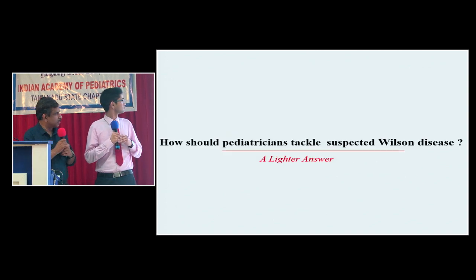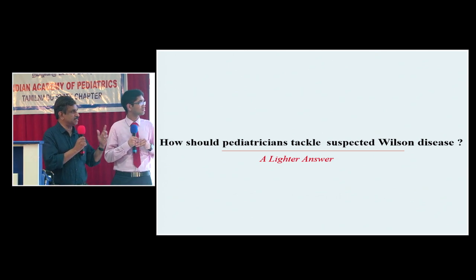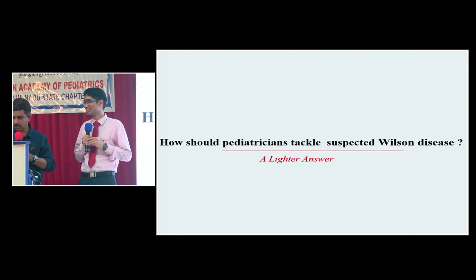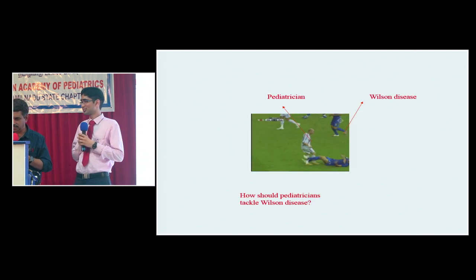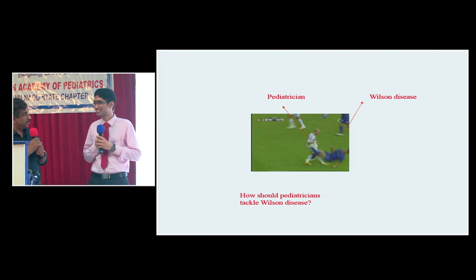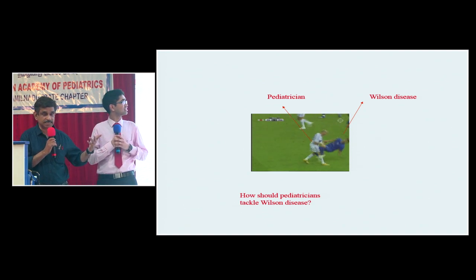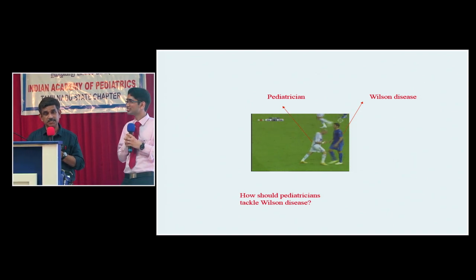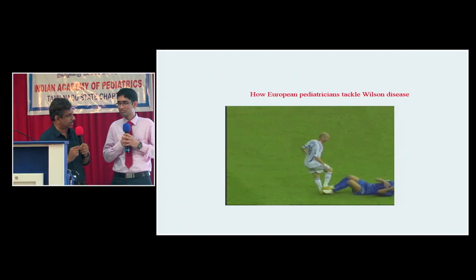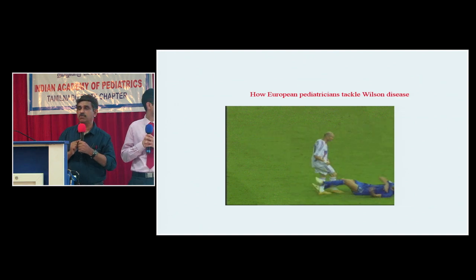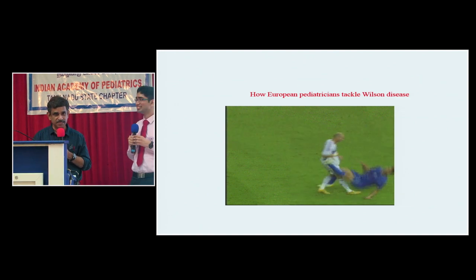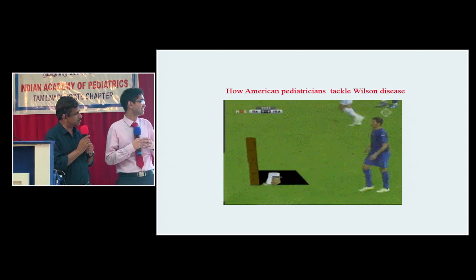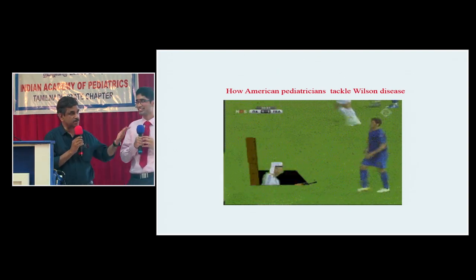Now finally, how should pediatricians tackle a child with suspected Wilson disease? A lighter answer, don't take it very seriously. So we should be very enthusiastic. We should be aggressive when tackling a child with Wilson disease. European pediatricians are actually much more aggressive, so this is how they tackle it. Now, who are the most aggressive people on earth? The Americans. Let's see how American pediatricians tackle Wilson disease. Extremely aggressive. You should not exercise such severe aggression.